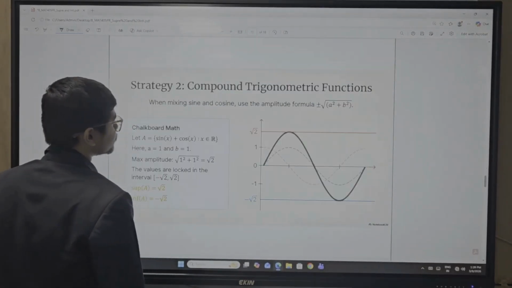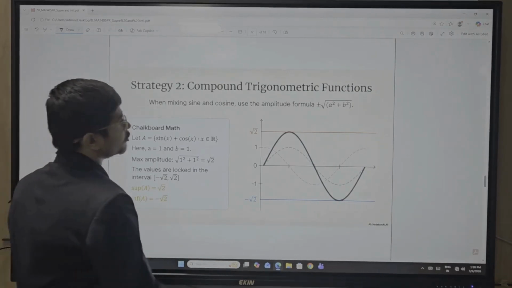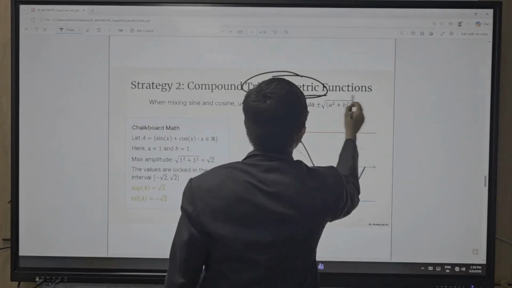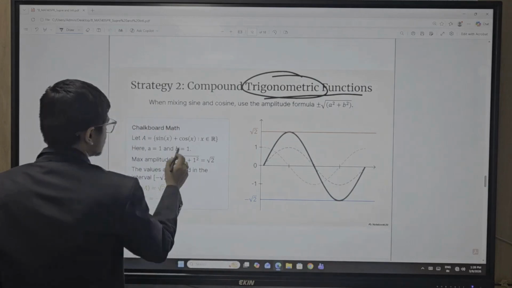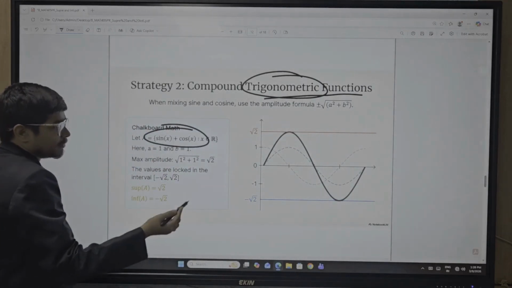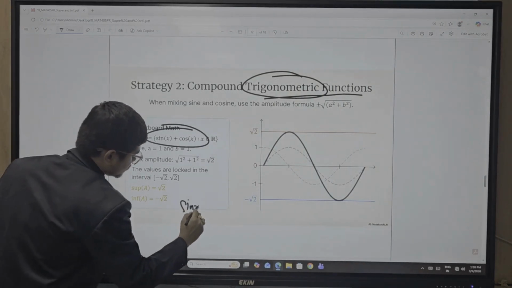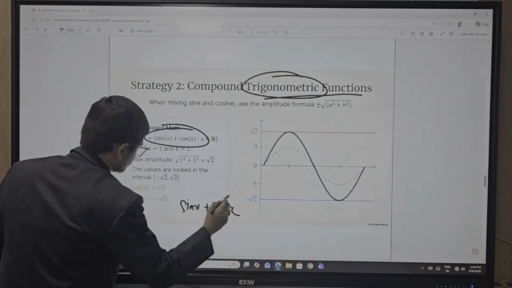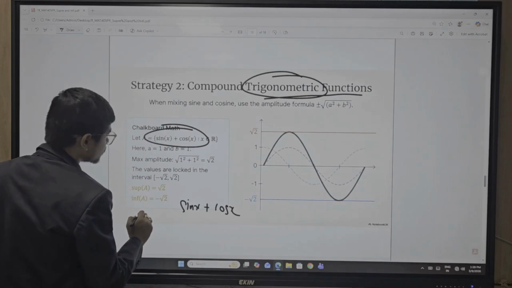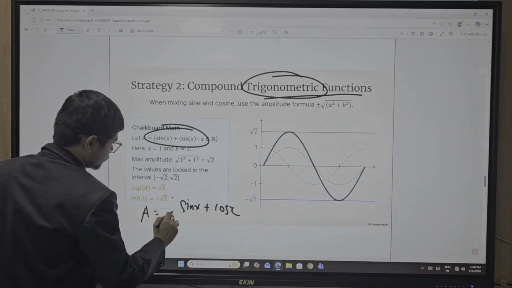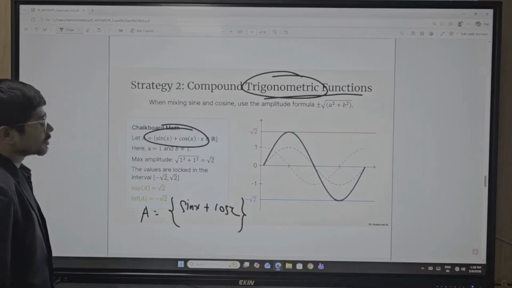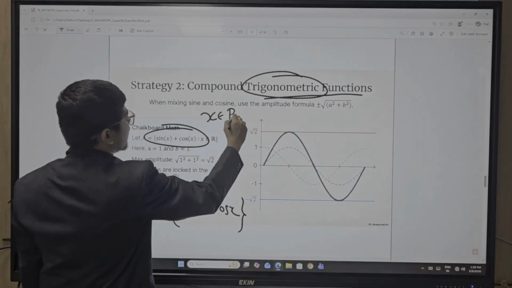Okay, so now a compound trigonometric function here. What about sin x plus cos x? The maximum value of sin x plus cos x. Let's suppose A equals this set, and x belongs to R, any real number.